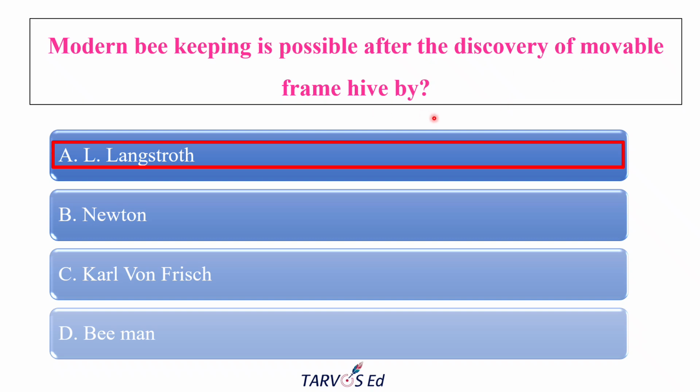Movable frame hive means there will be a brood chamber and a super chamber and so on. In the brood chamber, we can keep 5 to 6 frames, based on the principle. Bee space is highly mandatory when it comes to handling. So he discovered the movable frame hive, and that is where modern beekeeping started.